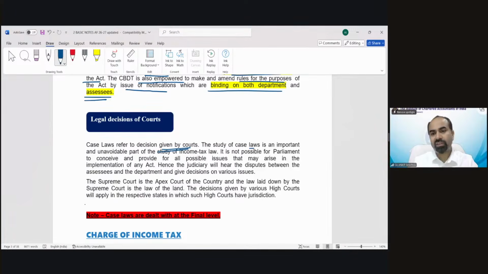The study of case law is an important and unavoidable part of the study of income tax law. It is not possible for Parliament to conceive and provide for all possible issues that may arise in the implementation of any act. Hence, the judiciary will hear the disputes between the assessee and the department and give decisions on various issues.